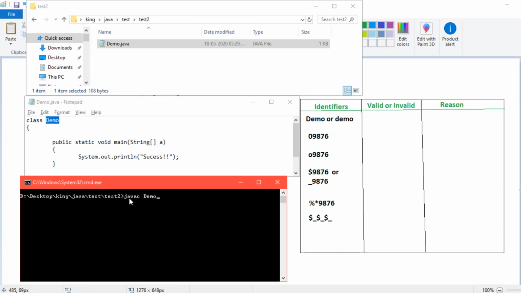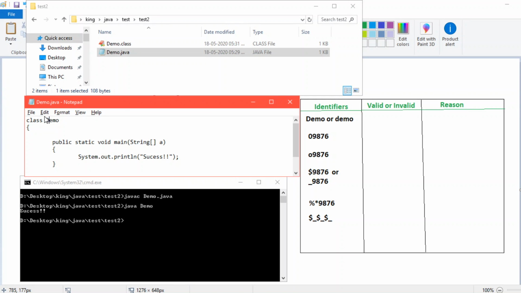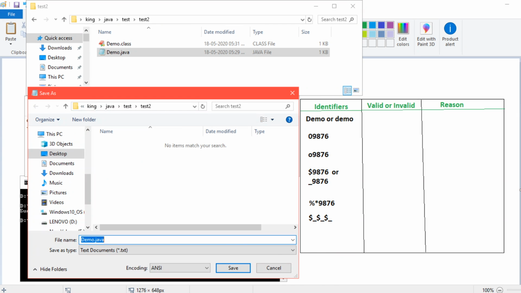javac capital Demo.java. This is the file name with .java. Let's run. So it's compiling fine. java Demo. Okay, success. Now the second part is small demo. So I will just change this to small d. Now I will save it with Save As and small d, all files.